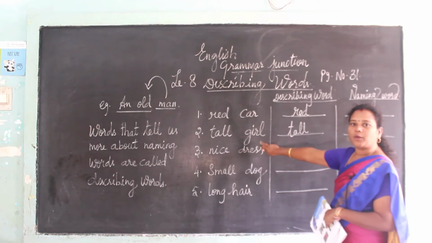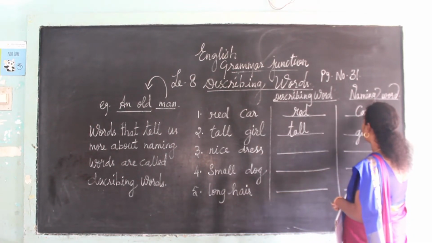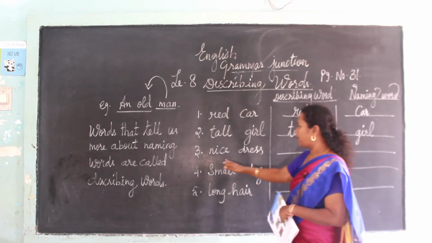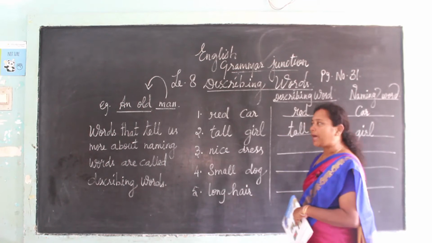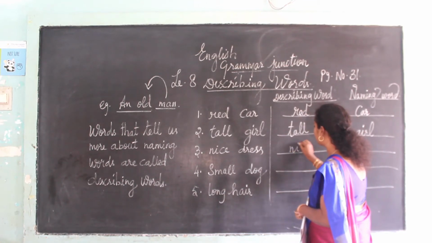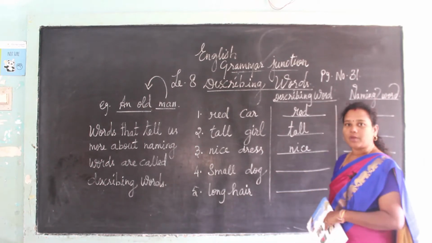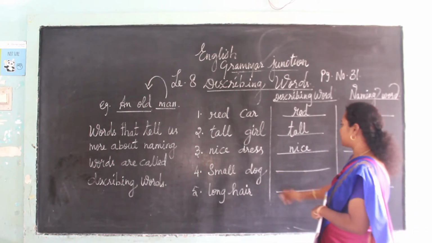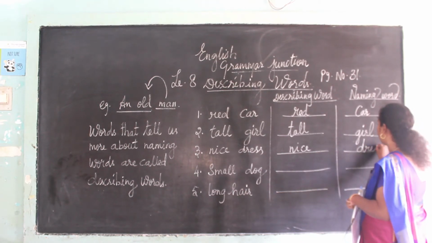And what is the naming word over here? Girl. Okay. This is a name of a person. Okay. Nice dress. How it is? It is nice. That is, I am describing how the dress is. My dress is very nice. So I am describing about my dress. So dress will come under naming word.